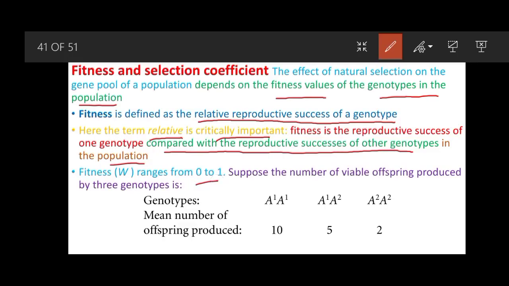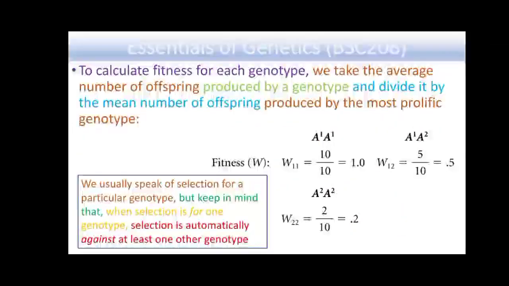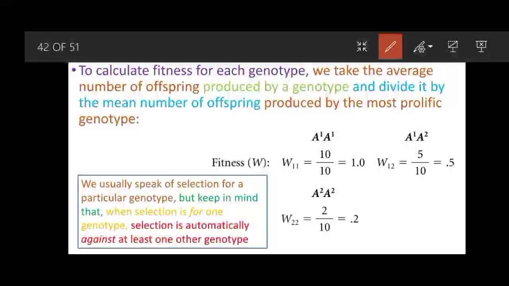Suppose there are three genotypes, and the mean number of viable offspring produced is 10 for A1A1, 5 for A1A2, and 2 for A2A2. To calculate the fitness for each of these genotypes, we take the average number of offspring produced by a genotype and divide it by the mean number of offspring produced by the most prolific genotype.